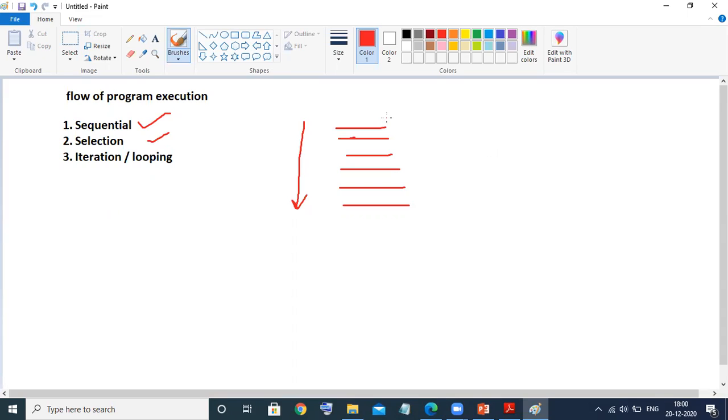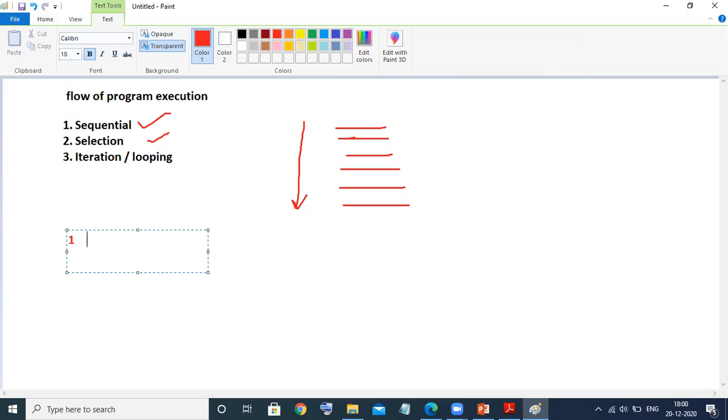What is the use of all these kinds of flows like sequential, selection, iteration? For example, take our education. Suppose I want to study from standard 1 to standard 10. Before standard 1 there are also nursery, KG1, KG2, but I'm taking the example of standard 1 to standard 10.